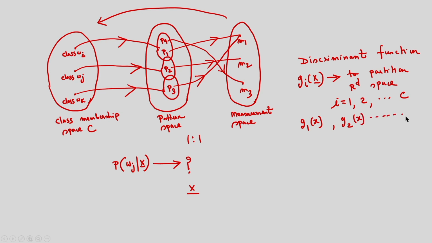So I have to determine the discriminant function for class 1, class 2, up to class C, and after this I have to find the maximum discriminant function, which corresponds to that particular class. So the decision rule will be something like this. What is the decision rule? The feature vector x is assigned to a particular class, suppose Wm,